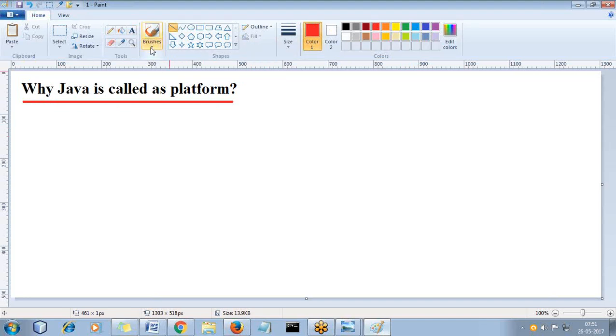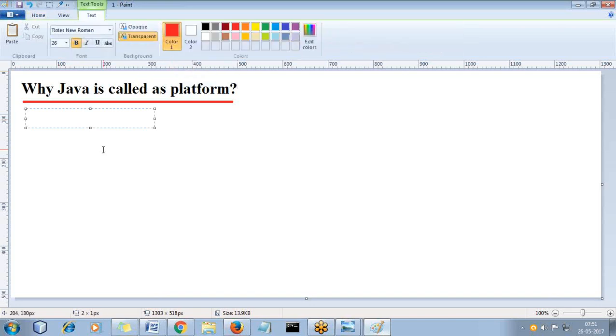Yes, Java is called as platform because to run the Java programs, the Java inventors provided a separate environment where we have to run the programs, which is called as JVM. So here JVM behaves like a platform for Java programs. JVM behaves like a platform to run the Java programs and applications. Without having JVM, you cannot run any Java program. That's why it is called as platform.